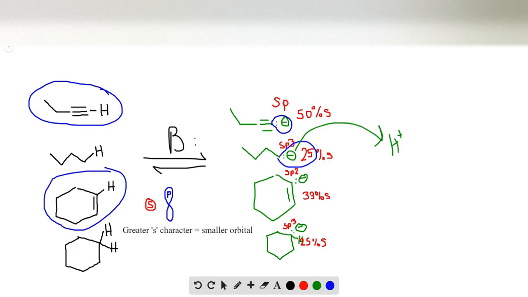This lone pair can reach all the way out here. It can more likely come in contact with a hydrogen, and it's more willing to give up that lone pair of electrons to become stable. This anion is more reactive because it's less stable, is another way to look at it. So therefore, this anion is more basic. Same is true with the bottom case. The sp3 hybridized anion is more basic. That orbital is larger. This anion is less stable than this one.